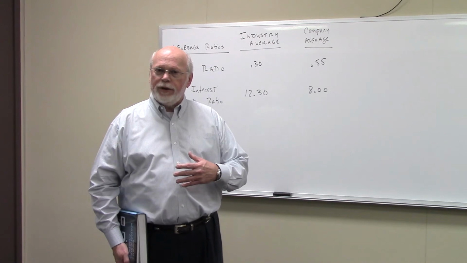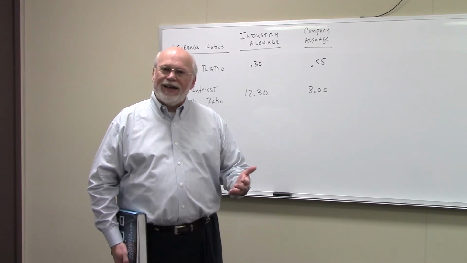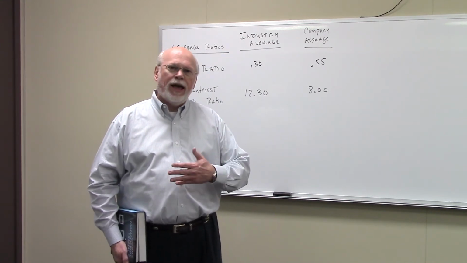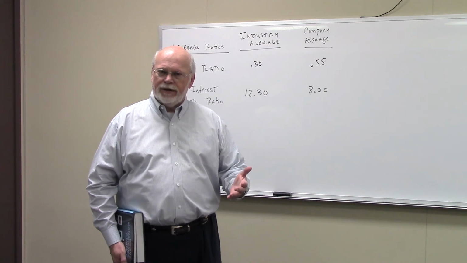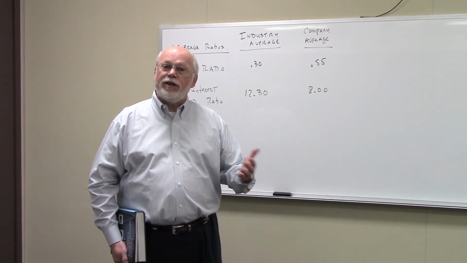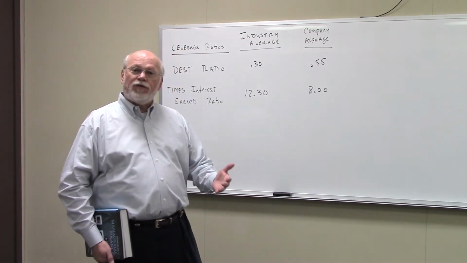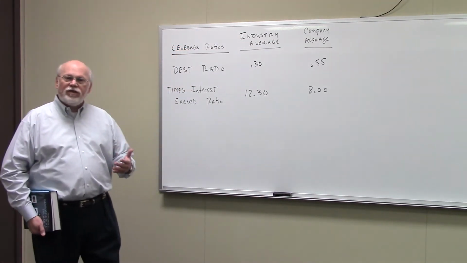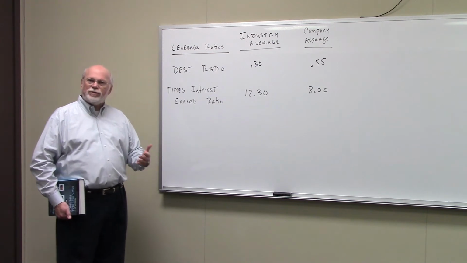Now, what's the lowest number the debt ratio can ever be? 0. That is, the company would have no debt. The highest it could be is 100%. Everything is financed by debt. All things being equal, you'd rather have less debt than more debt. So with Fox, they have 55% of their assets financed by debt.